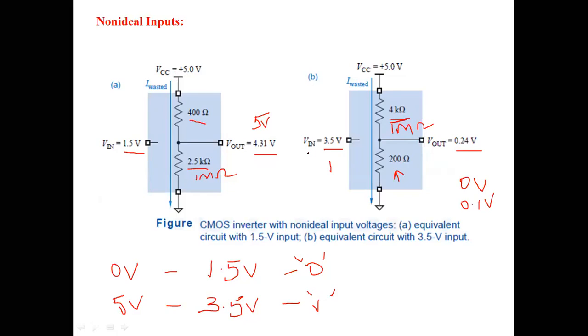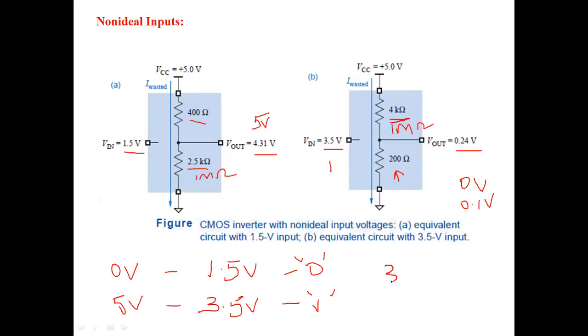And here you may get a question: why have we particularly chosen these non-ideal inputs? Why 1.5 volts as logic 0 and 3.5 volts as logic 1? Because with the power supply rails, and we have also seen the voltage logic levels, 70% of the input voltage for the high state and 30% for the low state of the input.